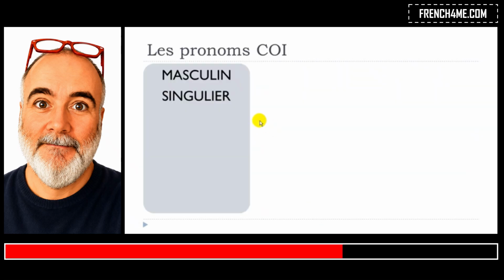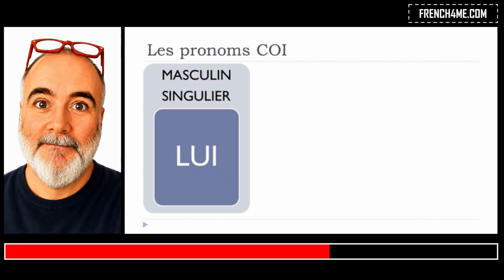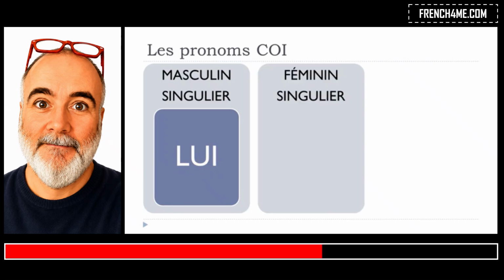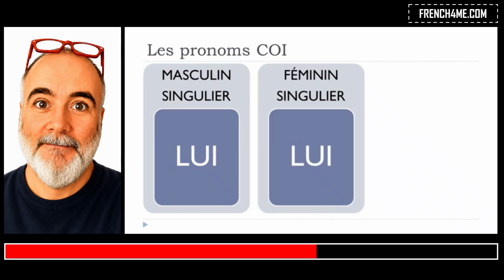As usual in French, we will have the difference between the masculine form, the feminine form, and the plural form. Just to start, we'll start with masculine singular. The masculine singular form will be lui, L-U-I, lui. Féminin singulier, the feminine singular form, will also be lui.